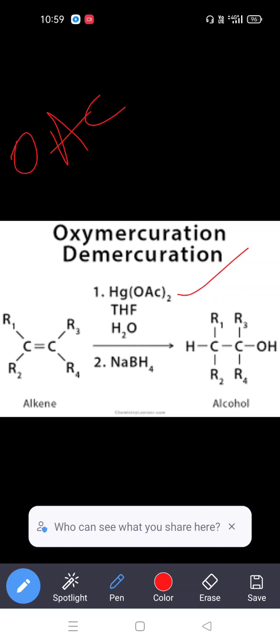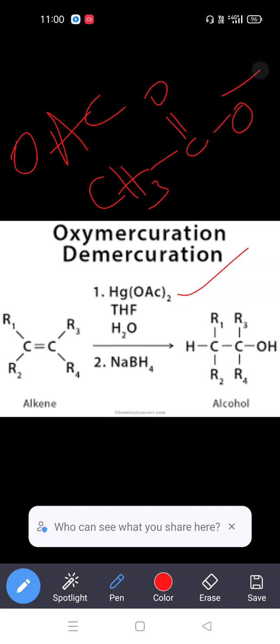OAc means acetate ion, CH3COO minus. THF, tetrahydrofuran, is the solvent, and H2O is also a solvent. Then sodium borohydride, which is especially used as the reduction reagent. We conduct these two steps, oxymercuration and demercuration, to produce alcohols from alkenes.